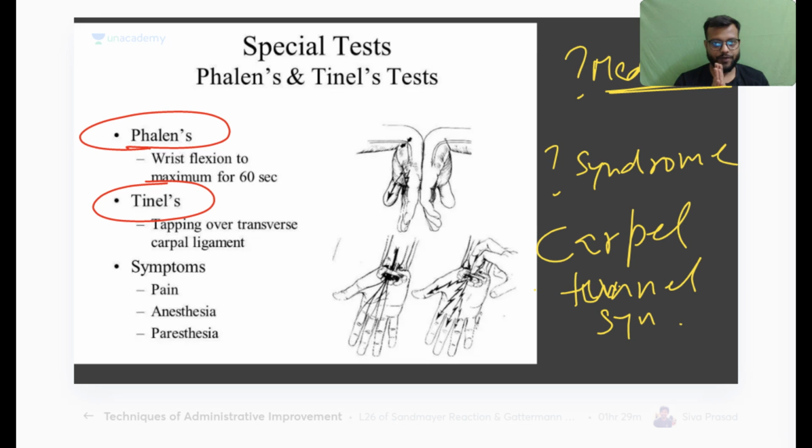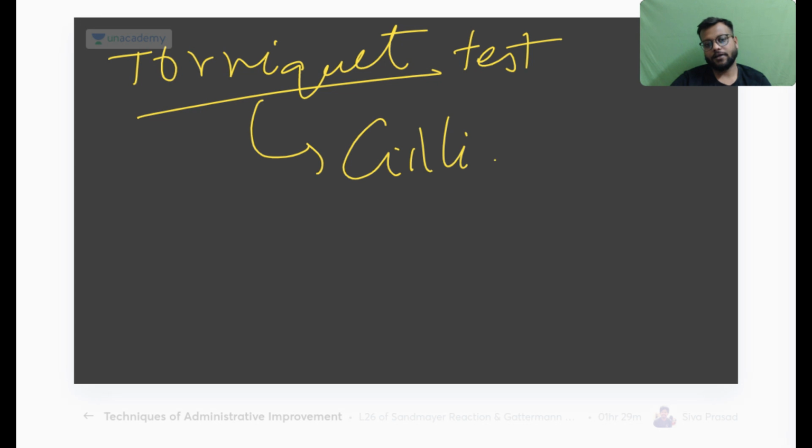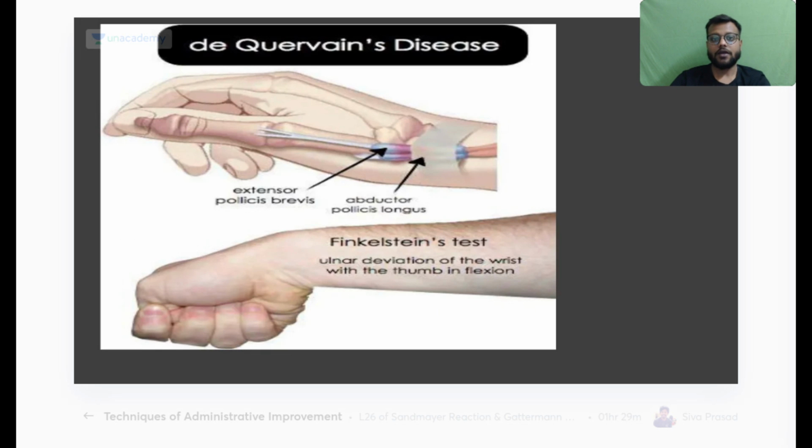Okay, and after just 1 to 2 minutes you have to wait. And also, carpal tunnel is due to compression of the median nerve below the flexor retinaculum. Okay, and besides that there is reverse Phalen's test also. This is your Phalen's test, this will be a reverse Phalen's test. And there is one tourniquet test for carpal tunnel syndrome, which is also called the Gilliatt test. Okay, remember this also. Gilliatt test and the reverse Phalen test.